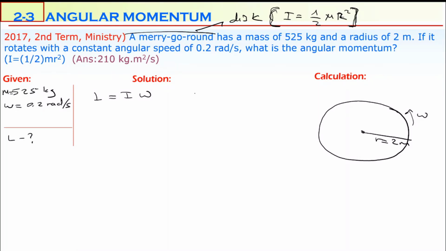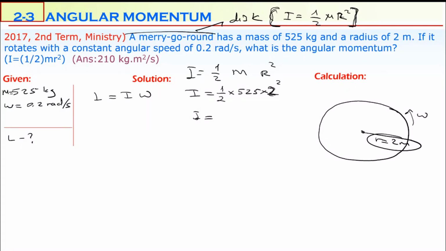So I for a disk is 1 over 2 mr squared. M is 525. The radius of the disk is 2 meters, but squared, don't forget squared. Sometimes students forget this square. Be careful about this. I is equal to 1 over 2 mr squared. So then you can calculate I. Let's calculate how much.